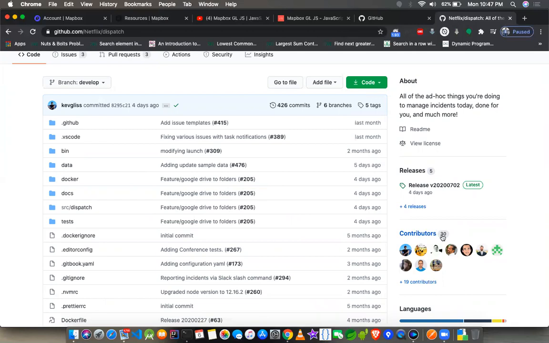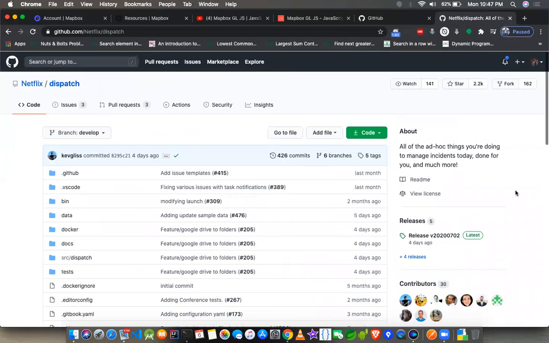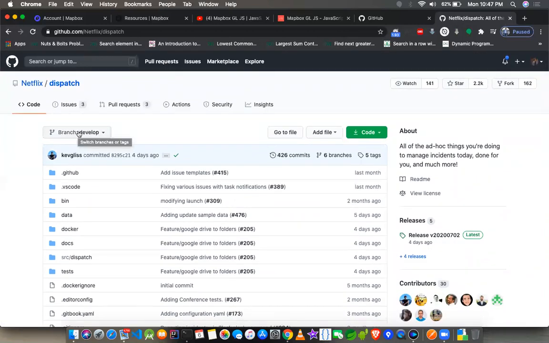There is a contributors list, which is 30 over here. Now the idea is that there will be one or a group of people. Generally in the open source community, there's not a single person who actually maintains the project, but rather a group of people. And the way it works is, let's say I am working on this dispatch project, and there is one other guy with me, and we both have started this project at our home or at our workplace, and then we thought of making it open source. So currently we are the owners, I mean, we started this project.